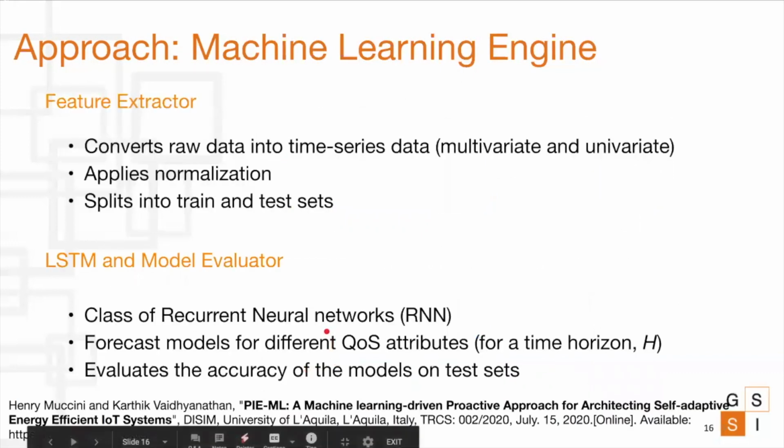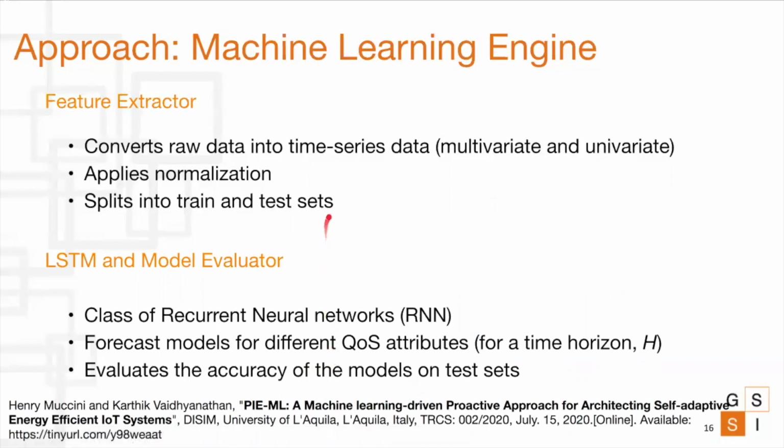Now, going inside each of the components in the machine learning engine, the first important component is the feature extractor. The feature extractor basically takes the raw data from the data store and converts it into a time series data set. One important aspect of quality of service data is that it has a temporal nature, and this can be exploited to convert the problem of predicting the expected course into a time series forecasting problem.